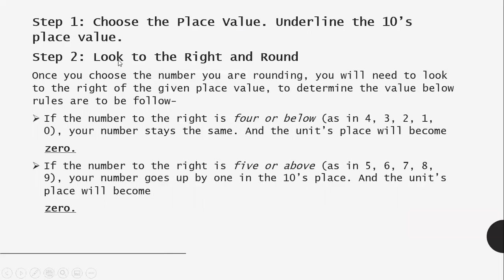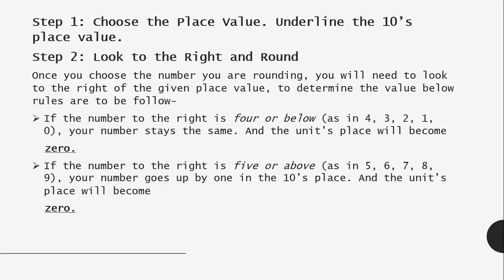Next step, look to the right and round off. Once you have considered which place you are rounding off, you need to look to the right of the given place value. So if the number is 2-digit, then the tens place is the one to round off and the units place has to be taken into consideration.